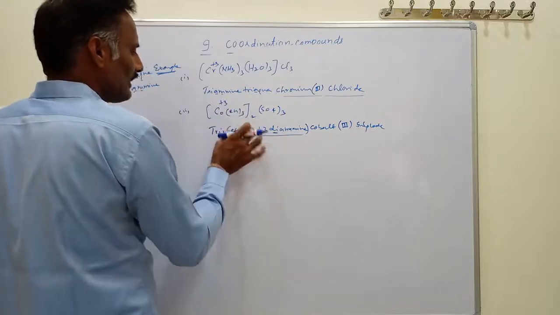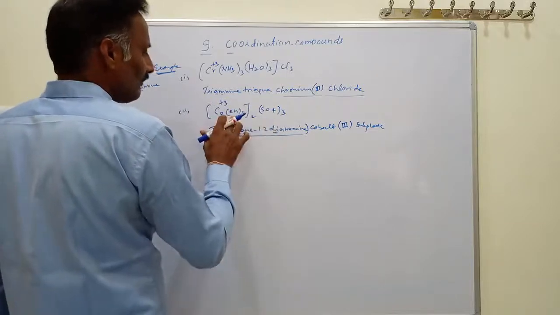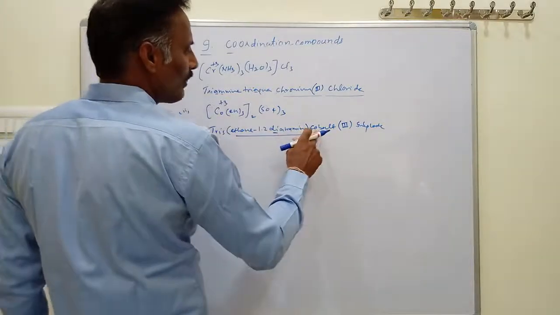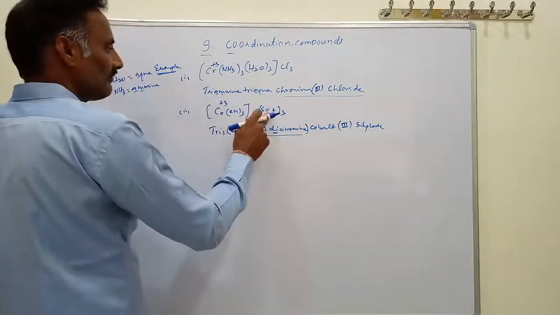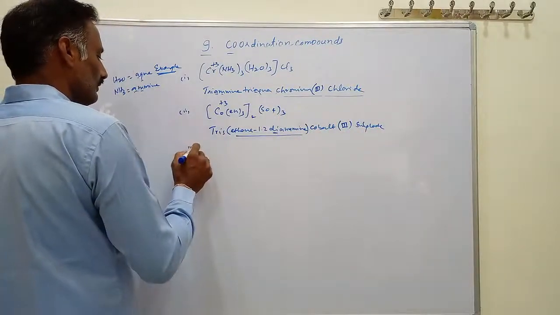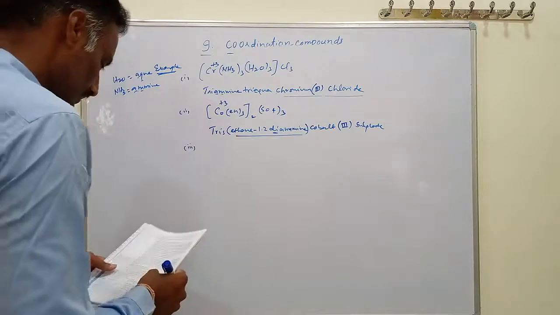The name of the ligand is written in parenthesis here. This is called tris(ethane 1,2-diamine)cobalt(III) sulfate. This is sulfate, don't write trisulfate, it is only sulfate. Then this is the third oxidation state.